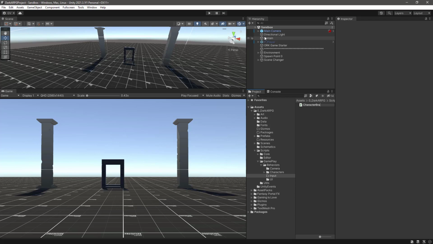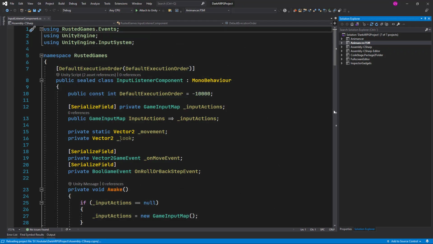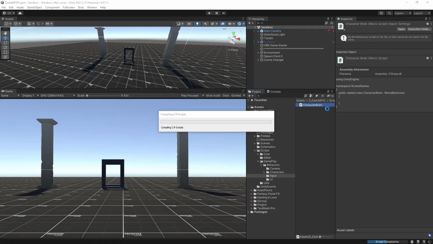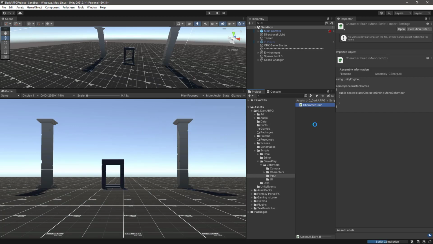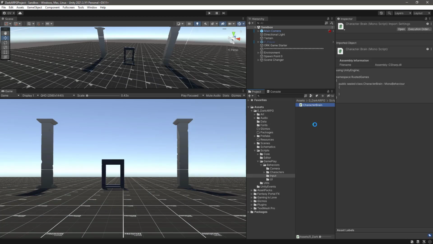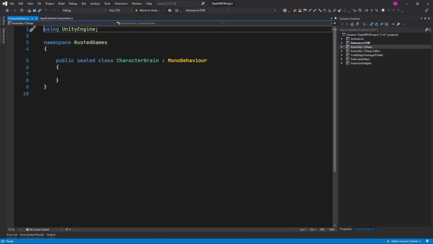The reason for this name is that mainly in the Animancer documentation it refers to this naming convention to let you know which is the script controlling the characters or the actors. So basically, yes, the brain is the one deciding what we want to do with the character. Okay, so let's open up this script.